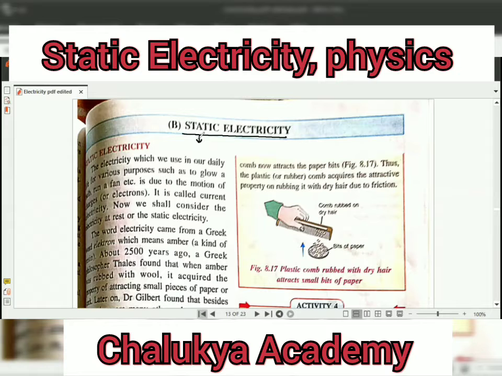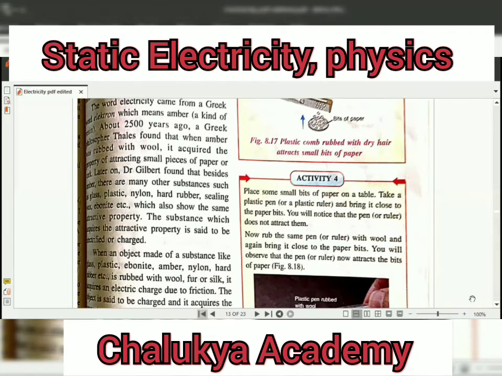Now, what do you mean by static? Static means rest. Something is at rest, something is not moving. So, in this topic, we are going to see an electricity which is produced due to friction between two different objects. So, now let's start. What is this static electricity?